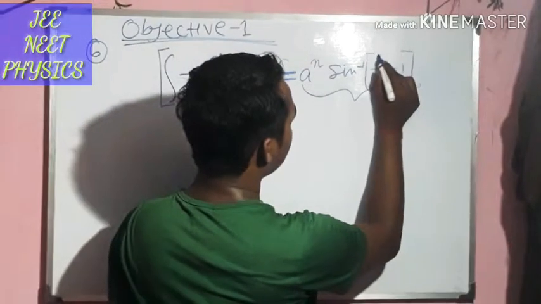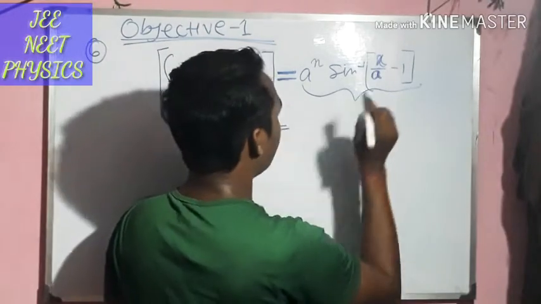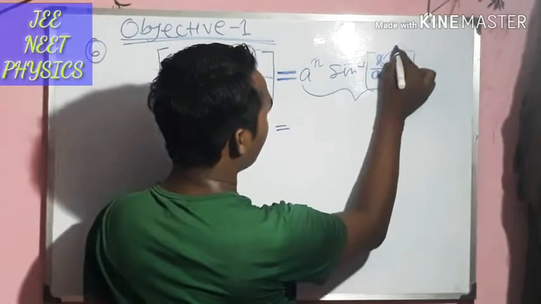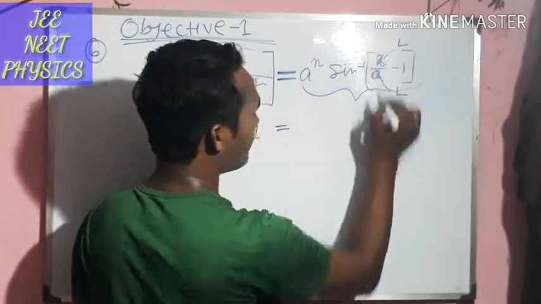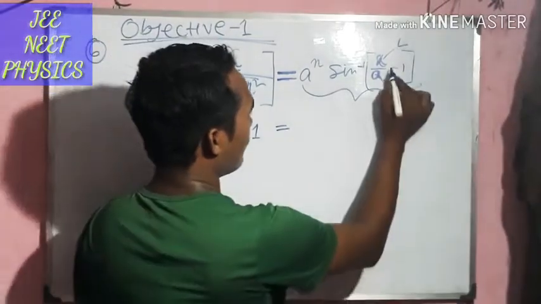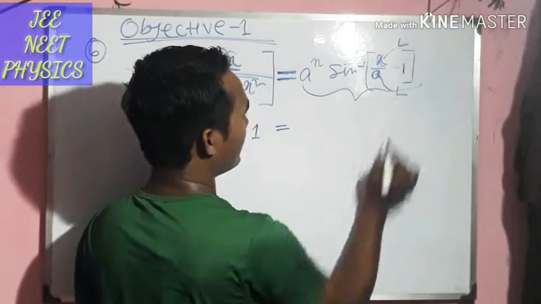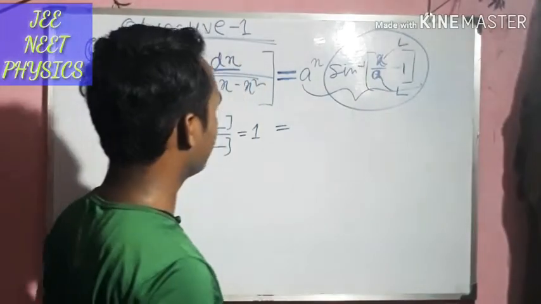Now here x by a: x has dimension of L, a also has dimension L, so this is dimensionless. 1 is also a number, dimensionless, so the whole term is dimensionless.